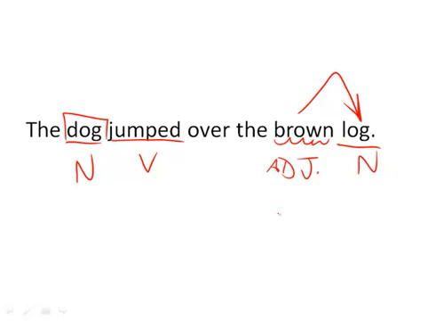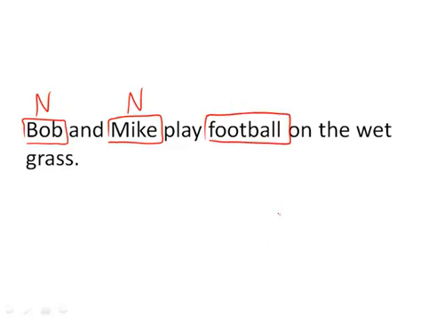Now, we're done with the dog here. It's jumped over the brown log. But we also have Bob and Mike. What are they doing? Well, we're going to identify the nouns. We put this box around them. Here's our nouns. We'll put the N on top. And for noun, they play football. What is football? Think of it. Flying through the air, the pigskin. It is a thing. You catch it. Football is the game played with the football. And so it is a thing. It is a noun.